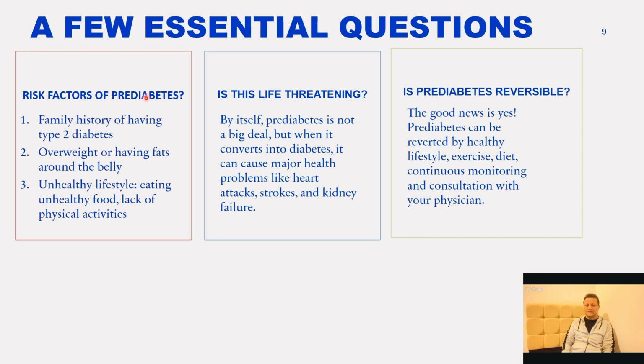So these are some questions and their answers. What are the risk factors of prediabetes? First of all, a family history of type 2 diabetes. Maybe one of the family members has diabetes, so there is a chance of having diabetes in the family. Being overweight or having fat around the body is another factor. Unhealthy lifestyle, like eating unhealthy food and lack of physical activity. These are all risk factors of prediabetes.